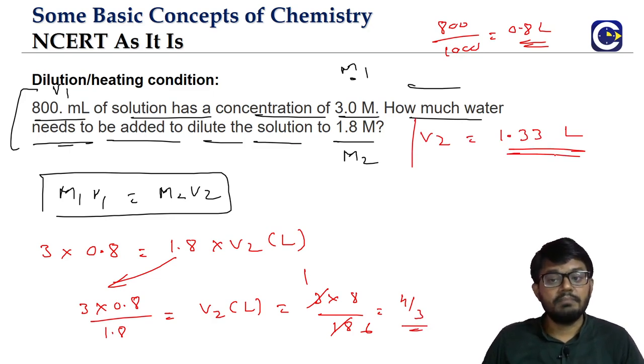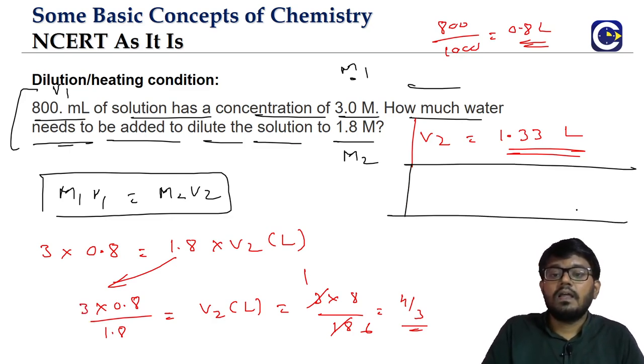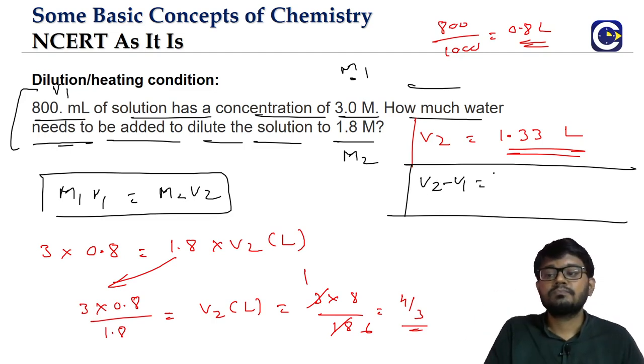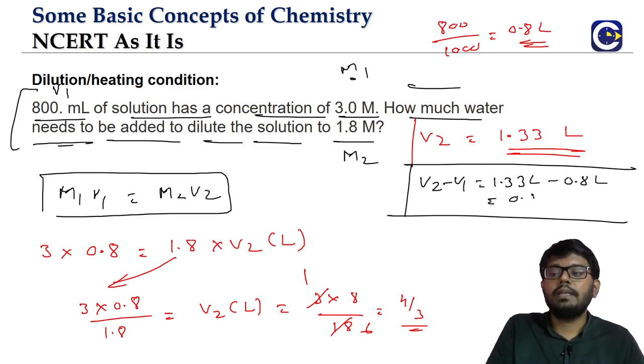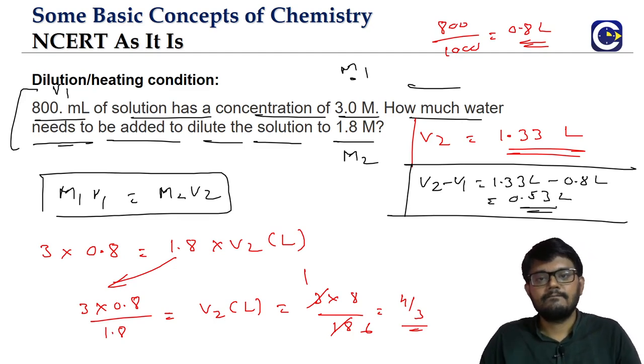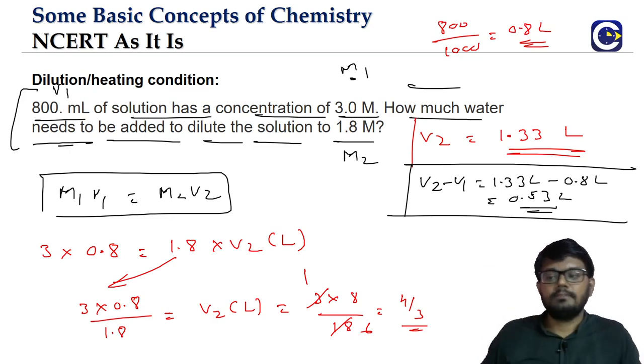Final volume is 1.33. But look at the question. They are asking us what? How much water needs to be added to dilute the solution? Means they are not asking us the V2 value. The water that is added means they are asking us V2 minus V1. So what is V2 minus V1? 1.33 liter minus 0.8 liter. That is 0.53 liter. That is the volume of the water that is added to it. Okay, so this is how we can have questions on the dilution part.